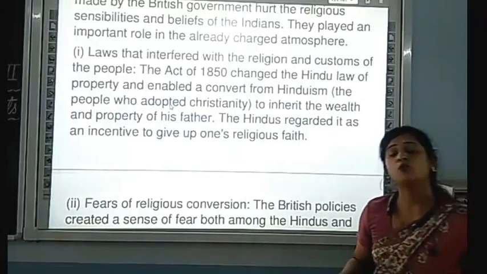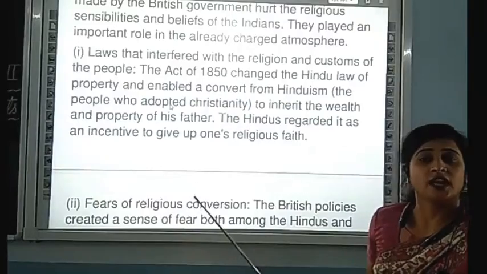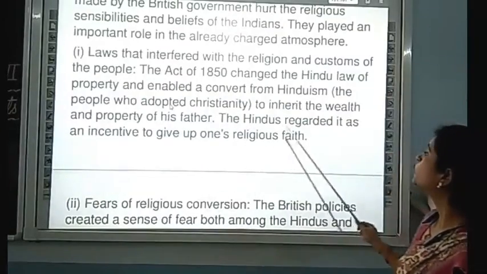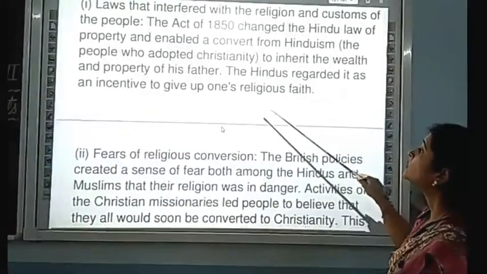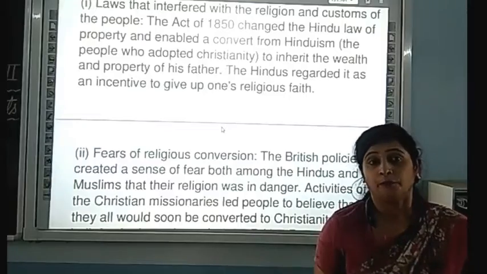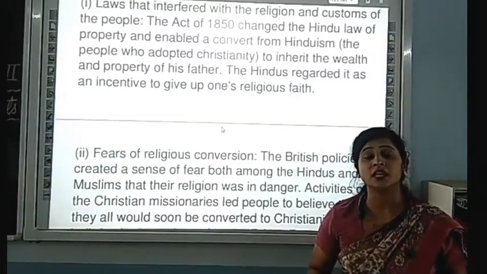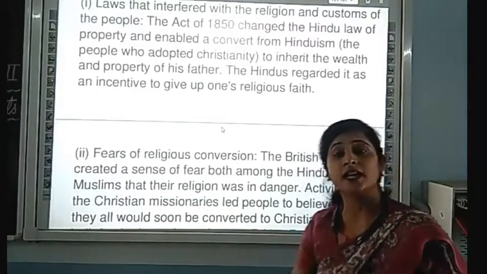Before, a Hindu was not able to take their father's property after converting. They changed the Act. The Hindus regarded it as an incentive to give up one's religious faith. And the Hindus thought that this is very wrong for our sentiments, our faith is being declared wrong.